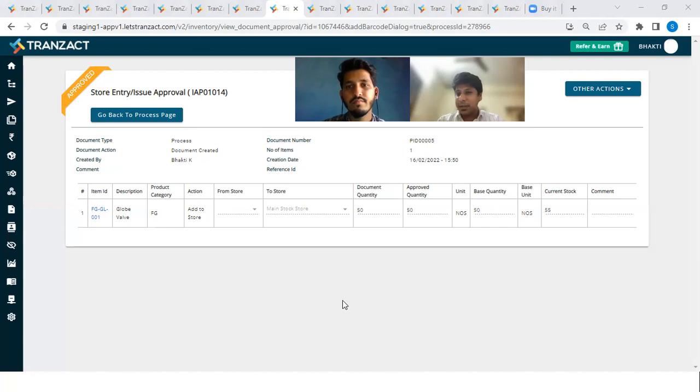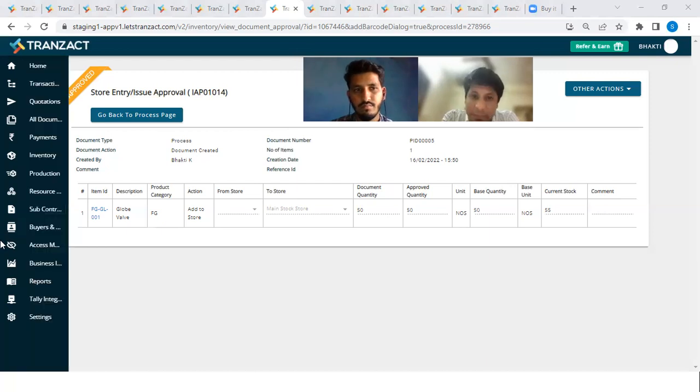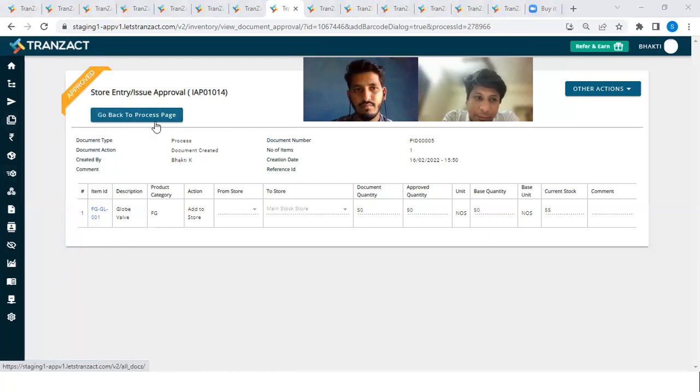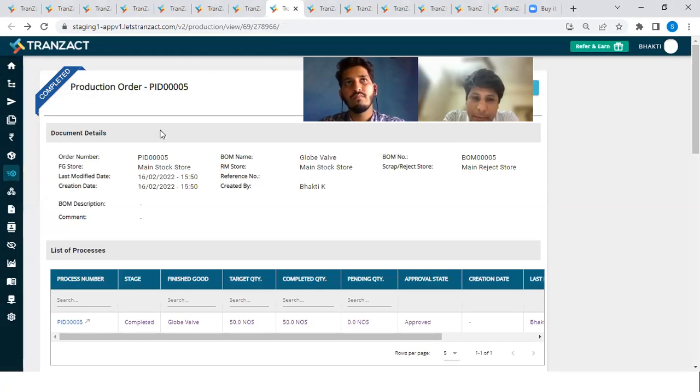Yeah. Hi, this side Vikas. I have one question regarding this production module. If all the processes are completed and we reach the finished goods testing, and at that moment, if we cancel that order, will inventory get back into the warehouse, updated? I have some issues. I created one order, completed it, and at the last moment I cancelled it. So inventory is reduced from the inventory. It is not going back.